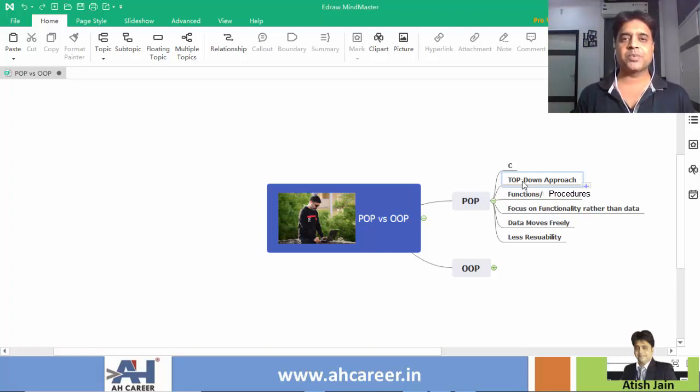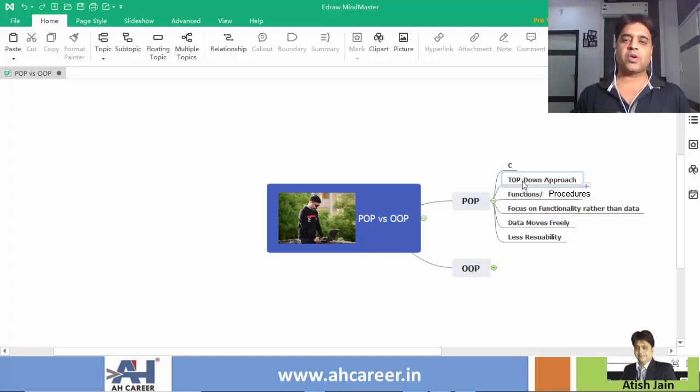As data is given less priority, data is globally available across the system. So data moves freely. As data moves freely, there is no security for the data in procedure-oriented programming language.